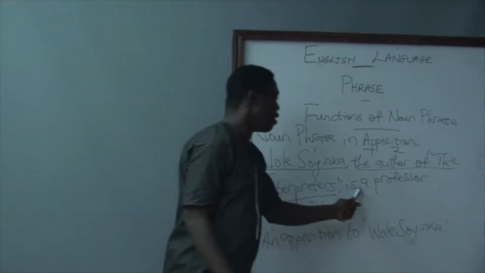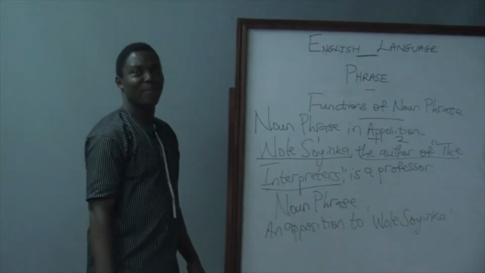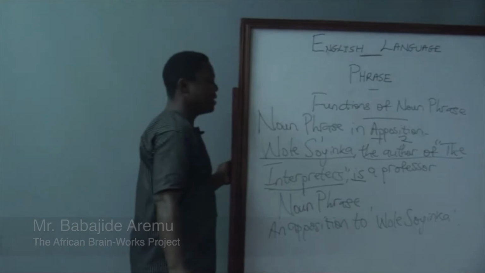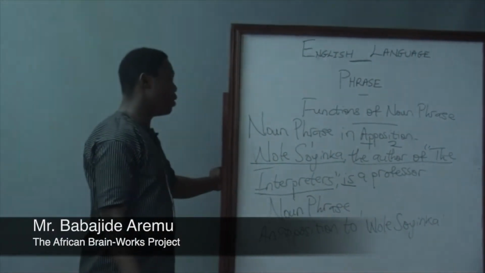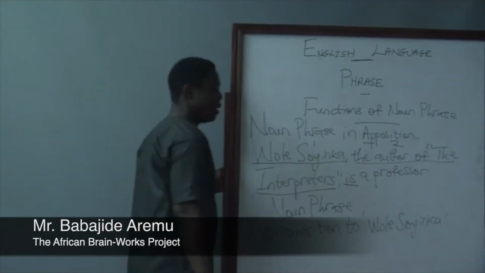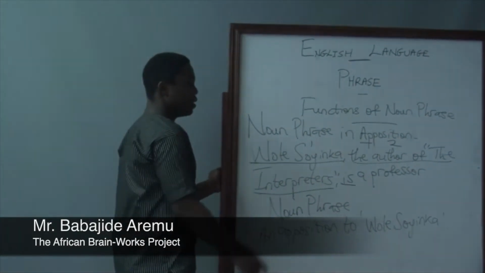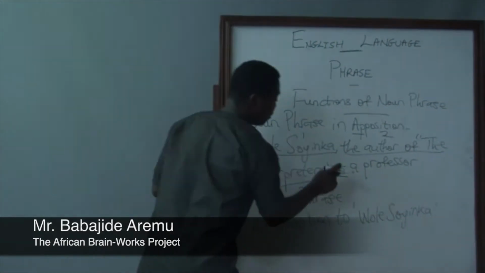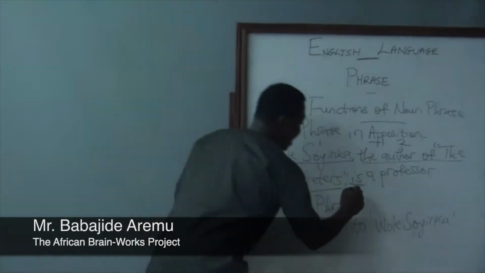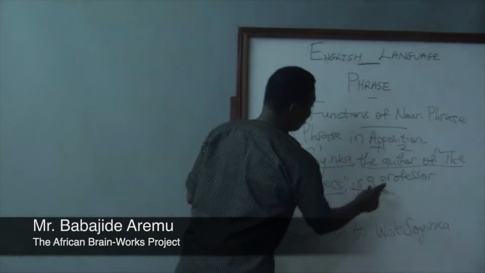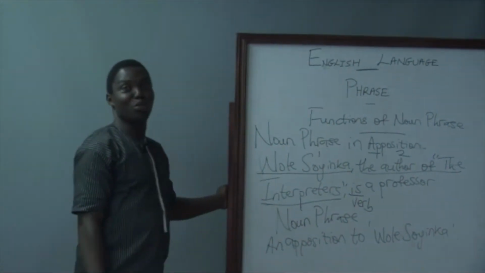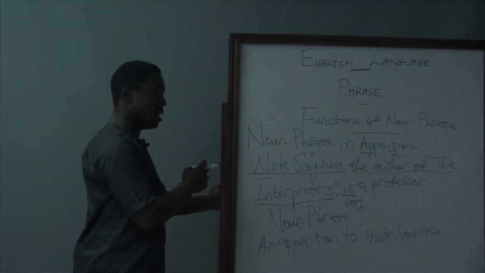Now, what is the role of is a professor? Is a professor, the word is has rendered this a clause. It's no more a phrase. And I said earlier on that a phrase is a group of words or a word without a finite verb. We have is here. So is can stand as a verb, and so will not be part of the roles being played by the two positions mentioned earlier on.